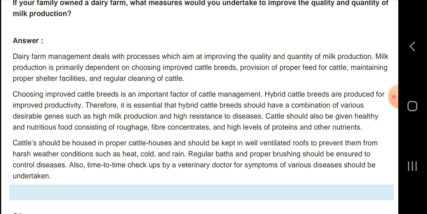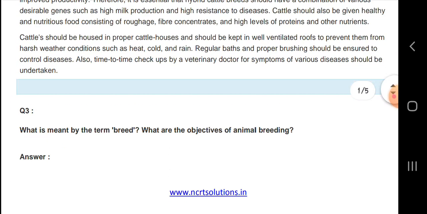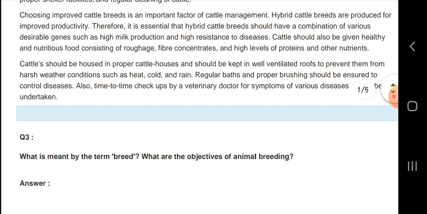Choosing improved cattle breeds is an important factor of cattle management. Hybrid cattle breeds are produced for improved productivity. Therefore, it is essential that hybrid cattle breeds should have a combination of various desirable genes such as high milk production and high resistance to diseases.